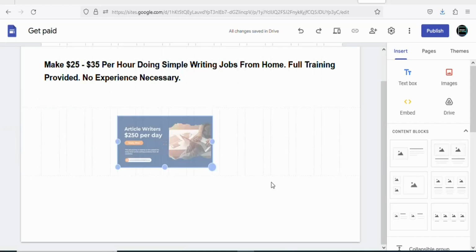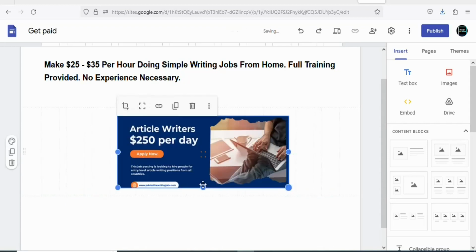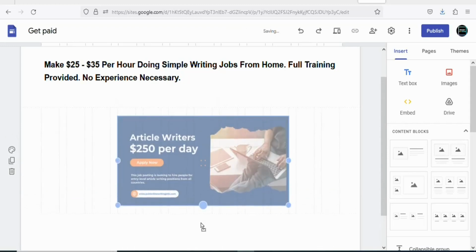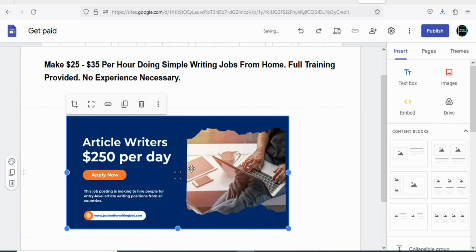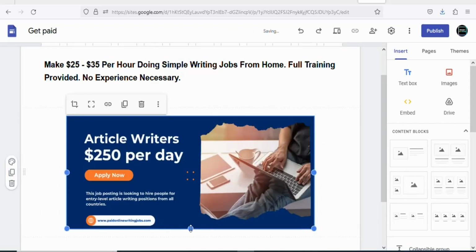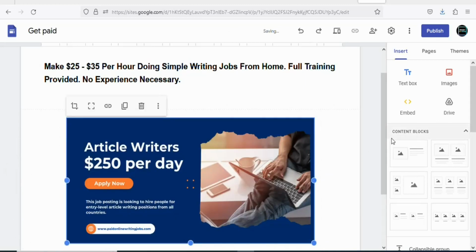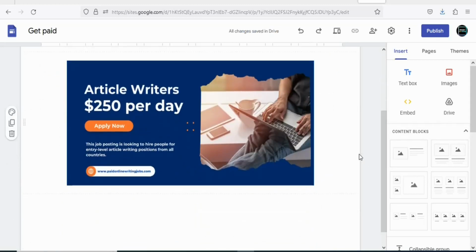You can increase the size of the image, just drag it and then open it, drag it and expand it. I think this is okay, or let's expand it. Well, you can drag it and expand it the way you want. As you can see, that has been done. So this is the image of the product.